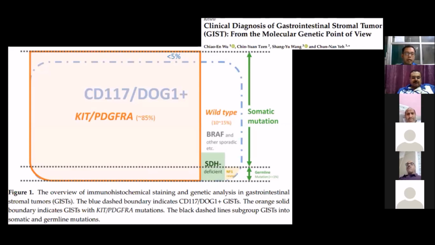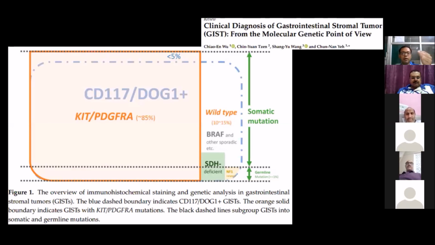And as we can see, this is the most common receptor mutation that we find in GIST. The blue dashed area is the entire area with either DOG1 or CD117 receptor findings. But out of which 85% show KIT or PDGFR mutation, and the rest 15% are wild type. That means there is no KIT or PDGFR mutation.